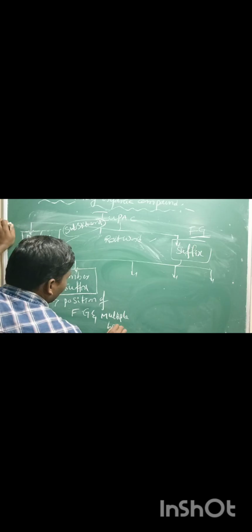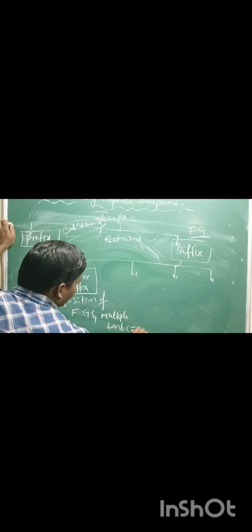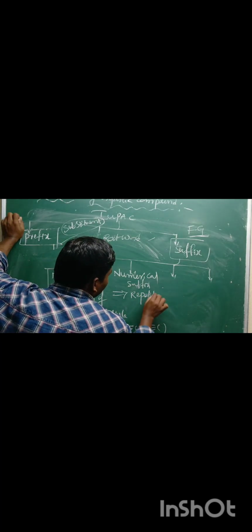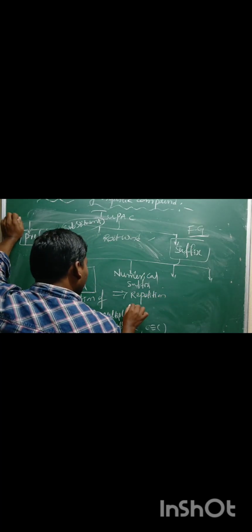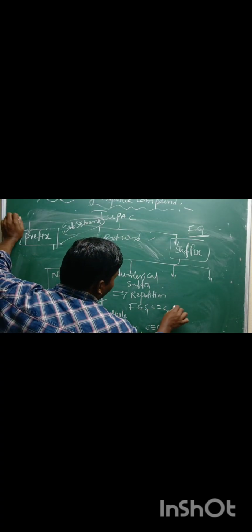Position of multiple bonds: either a double bond between carbon and carbon or a triple bond between carbon and carbon. Second one is numerical suffix, which indicates the repetition of a functional group, or repetition of multiple bonds, carbon double bond or triple bond.